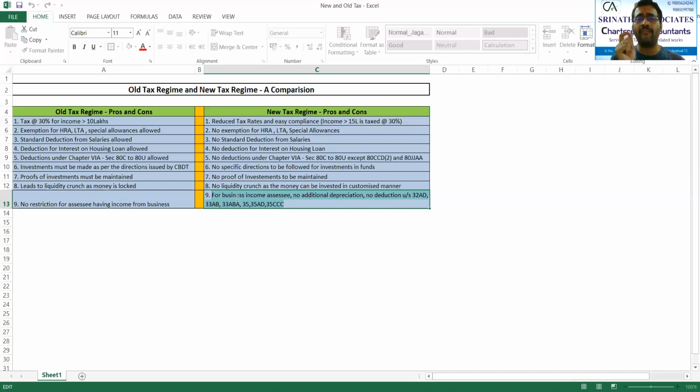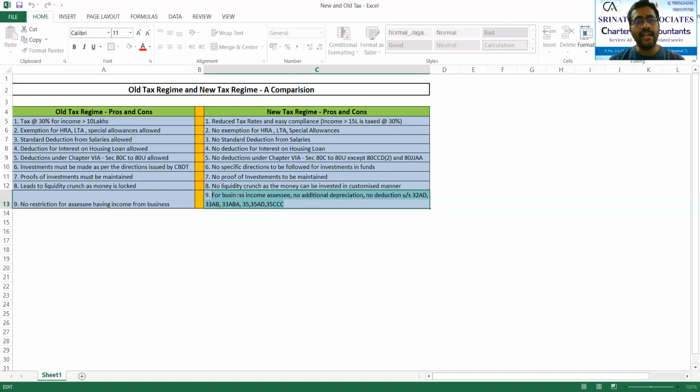I am mentioning a very, very important point. The point to be noted here is that a person who does not have income from business always has an option to choose between the old and new tax regime. For example, if this year he has selected the old tax regime, next year he can go to the new tax regime. Again, the next year he can come back to the old tax structure. This flexibility is there for individuals and HUF who do not have business income.